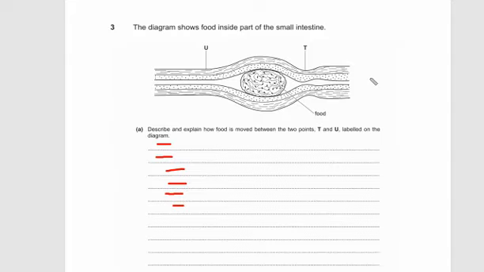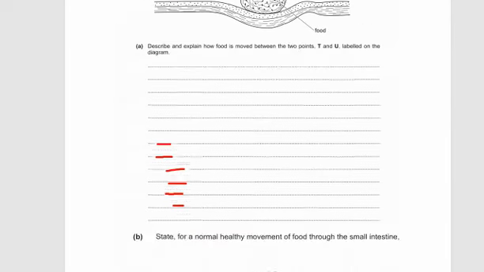Mucus also helps to trap bacteria, and it lubricates the food. It reduces friction. It helps to move the food along from one area to another area. So all of these points you're going to write in bullet form or in paragraph form, and you will get exactly 7 marks. This is a 7 marks question.